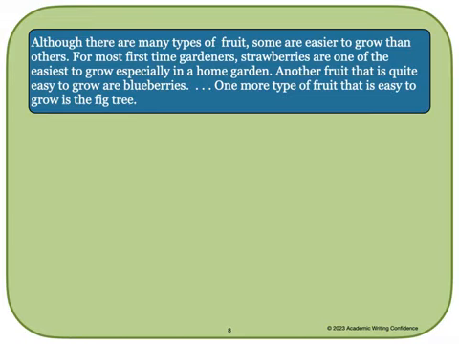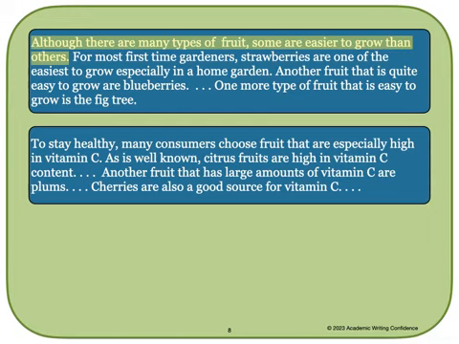We will now use our 3 types to begin writing our body paragraphs. The first body paragraph will talk about fruit that are easy to grow. You can see here our topic sentence says, although there are many types of fruit, some are easier to grow than others. In the rest of this paragraph, you would write about the different fruits that are easy to grow. You will then write your second type about fruit that are high in vitamin C. Again, our topic sentence shows clearly what this topic will be about.